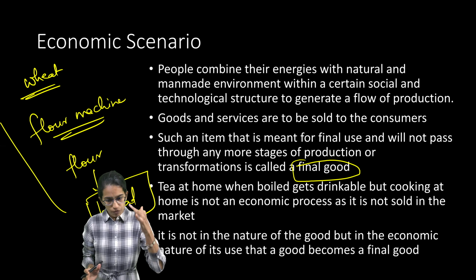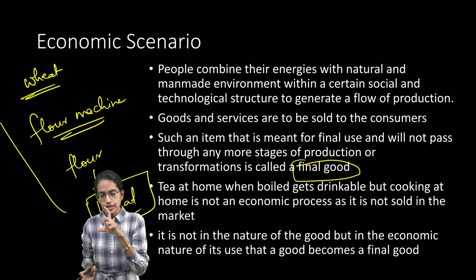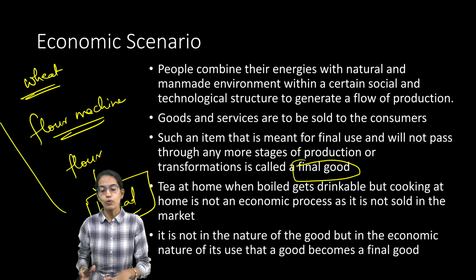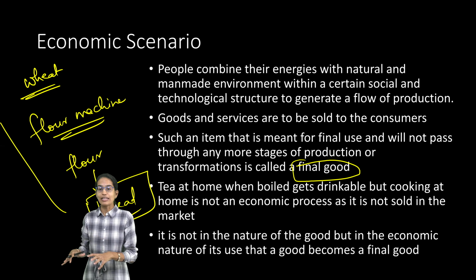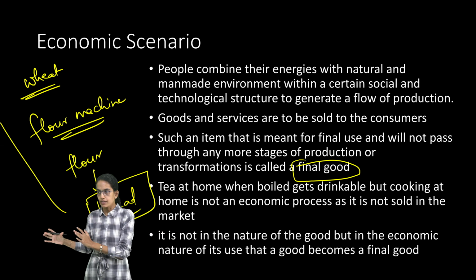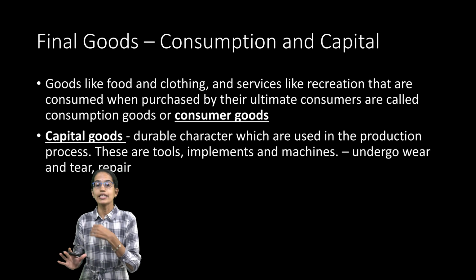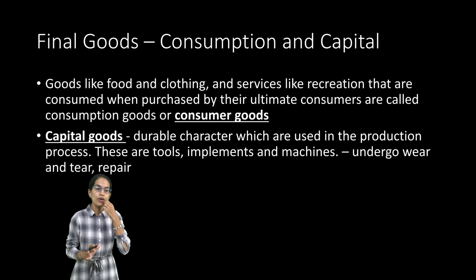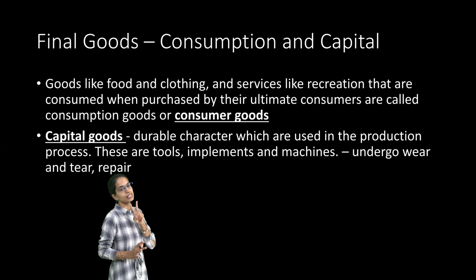Now, when we talk about economic terms, it's important to understand that we are talking about the final good. So when I say meals, it's simply the cooked meals, the ready meals, which are processed and ready for sales. Now, final goods can again be classified into two types.